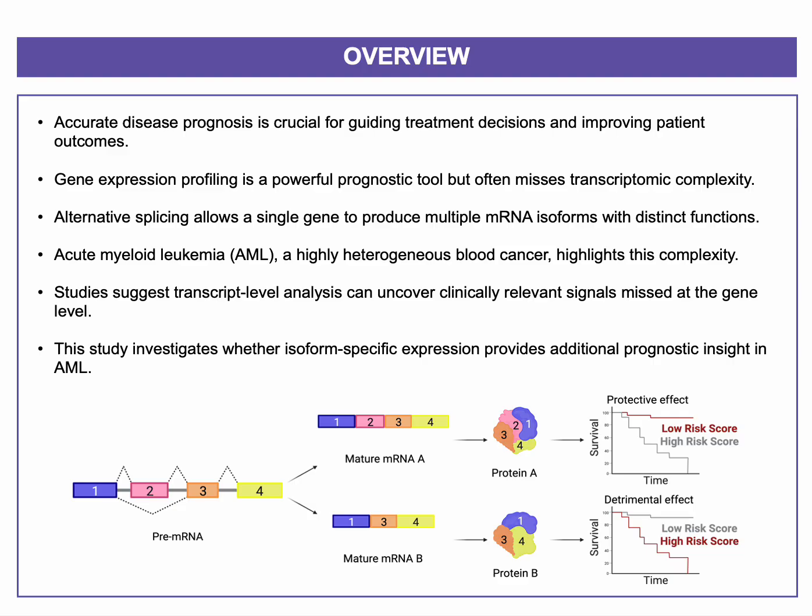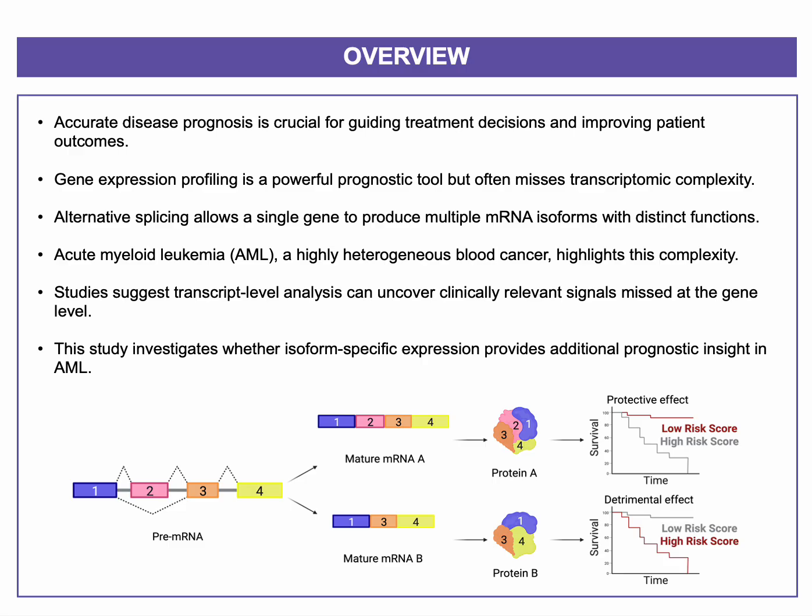Accurate prognosis is important in cancer because it helps guide treatment decisions and directly impacts patient outcomes. One common tool for this is gene expression profiling, which tells us how much different genes are being expressed in a tumor at a specific point in time. But genes often produce multiple mRNA isoforms through a process called alternative splicing, and gene-level data simply sums all of these isoforms together.